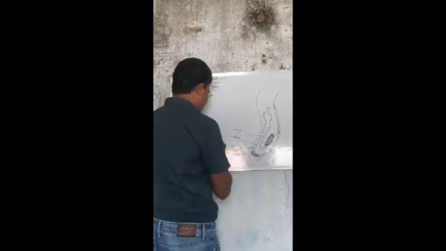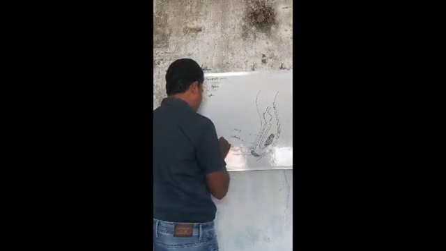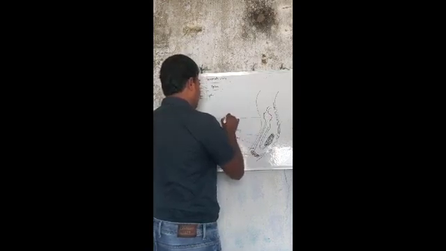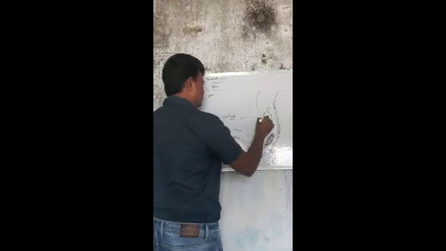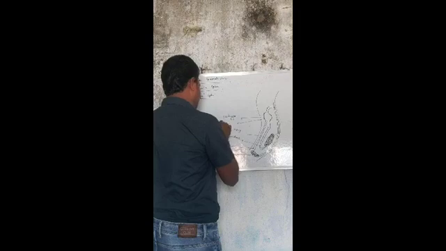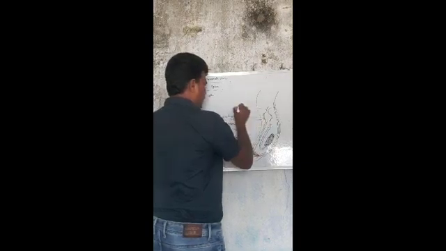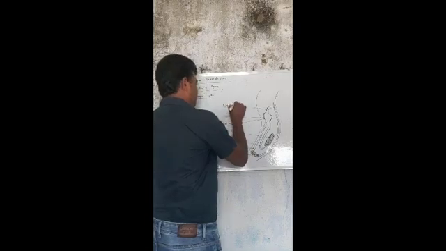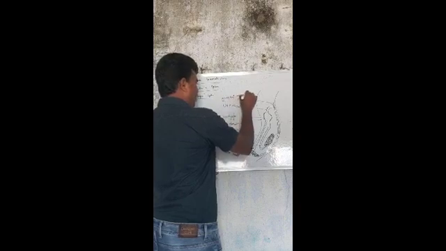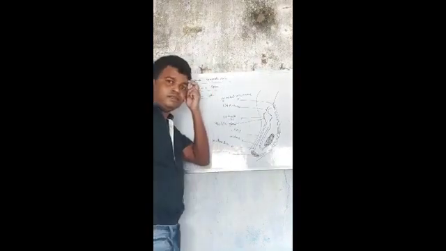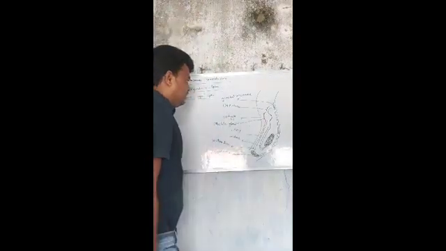This is the vitelline duct, and this is the ootype, and some glands surround the ootype, that is the Mehlis' glands. This is the uterus, and this is the genital aperture.